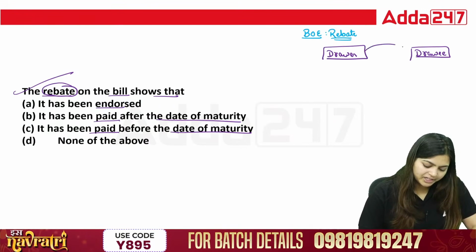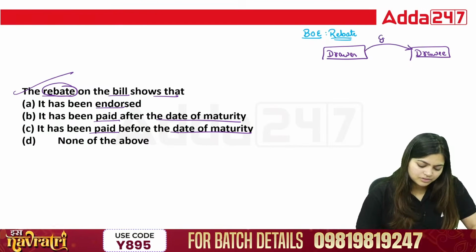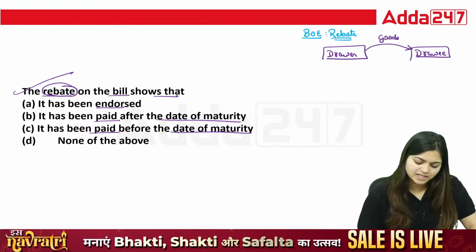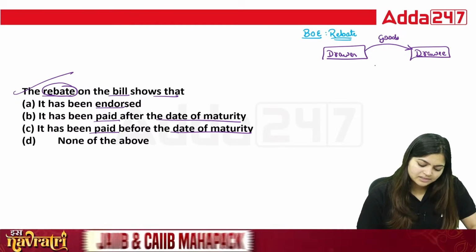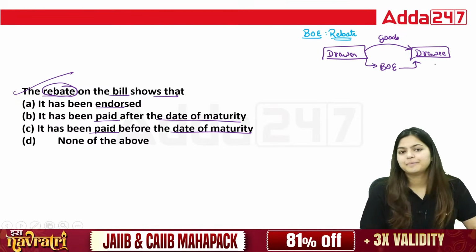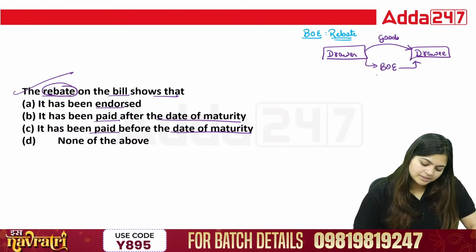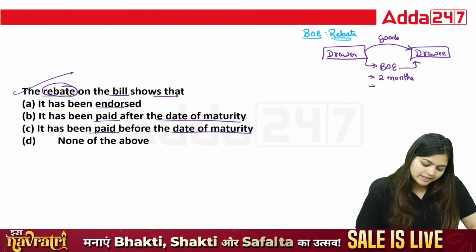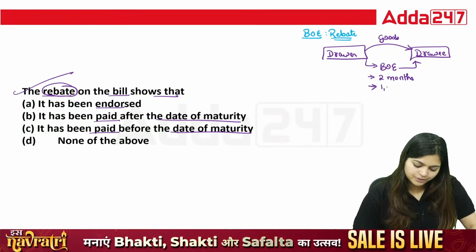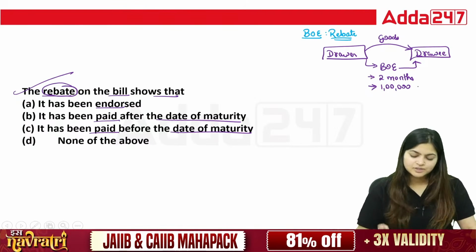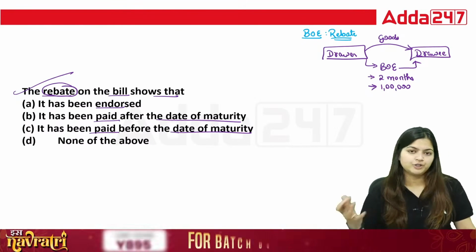The drawer sells goods and services, and along with this they create a bill of exchange on the drawee. Suppose the validity of this bill is 2 months and the amount is 1 lakh, meaning the drawee will pay 1 lakh after 2 months.